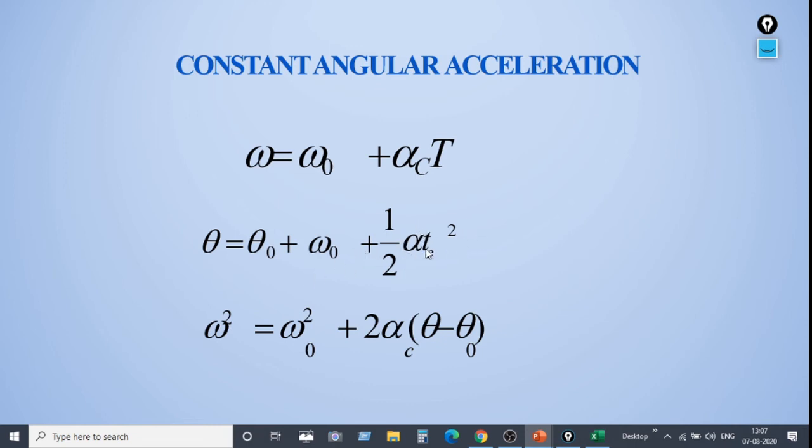This is the angular acceleration which is represented by alpha. And next, omega square is equal to omega naught square plus 2 alpha c into theta minus theta naught. So these are the equations for a rigid body, or we can say the equations of a rotational rigid body.